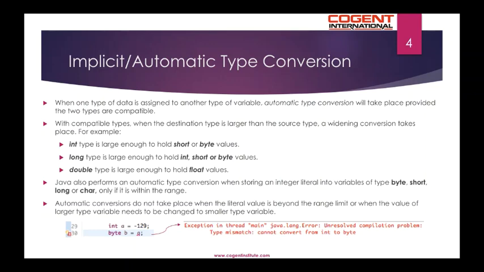Automatic conversions do not take place when the literal value is beyond the range limit or when the value of the larger type variable needs to be changed to smaller type variable. In this example, we have variable a of type int, which is assigned a value of -129. We have variable b of type byte, and when we try to assign the int to b, there is no automatic type conversion taking place. This will result in a compilation error: Type mismatch, cannot convert from int to byte.